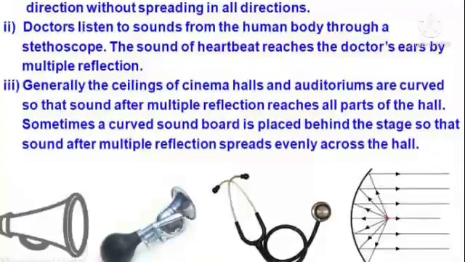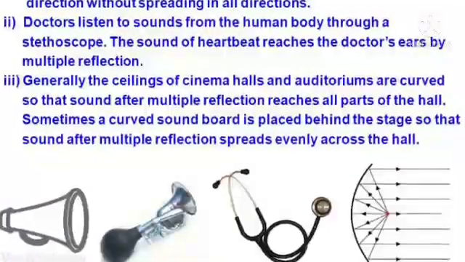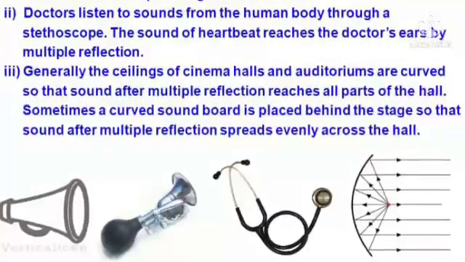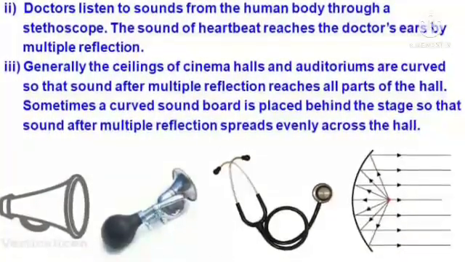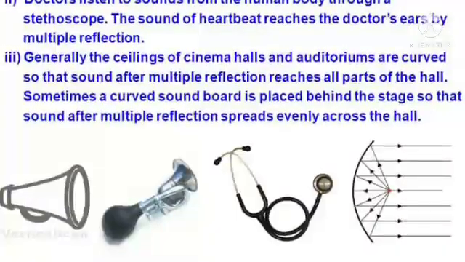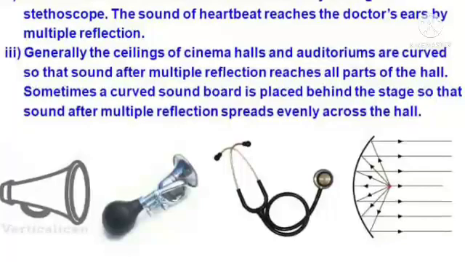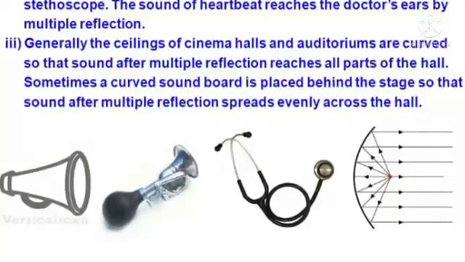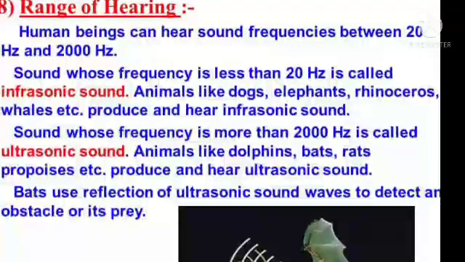Generally, the ceilings of cinema halls and auditoriums are curved so that sound after multiple reflection reaches all parts of the hall. Sometimes a curved soundboard is placed behind the stage so that sound after multiple reflection spreads evenly across the hall. Range of hearing.